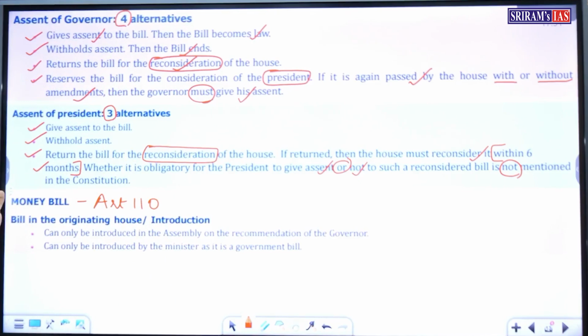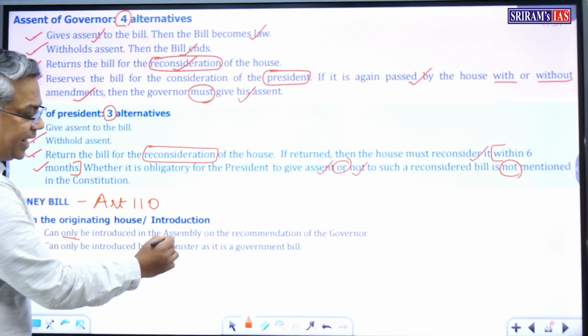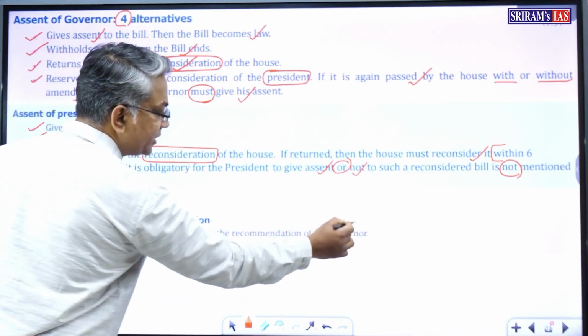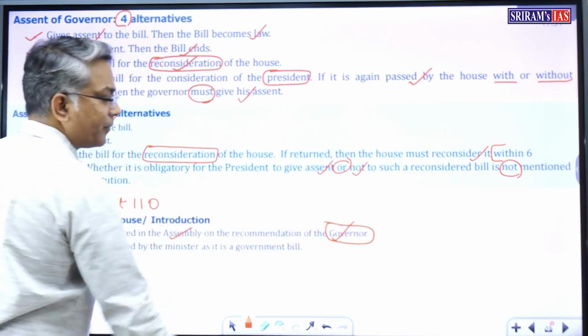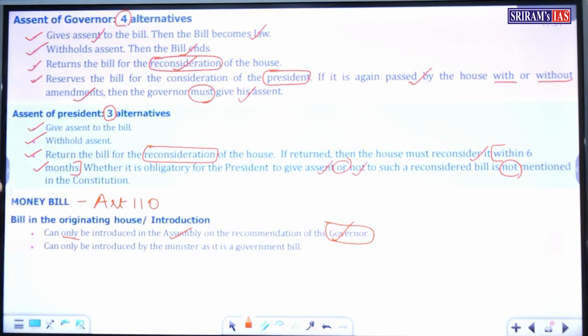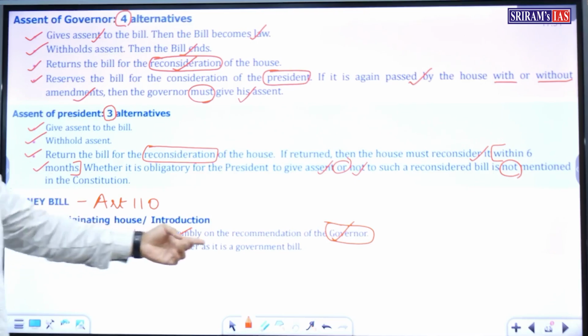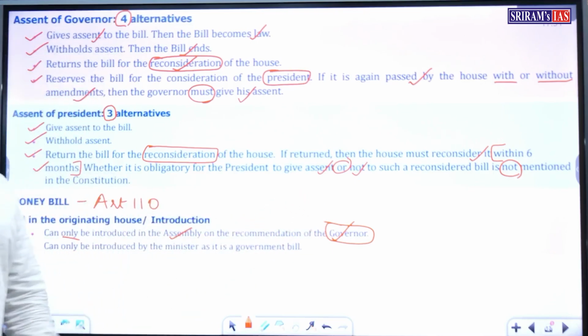In which house can a money bill originate? Whether it can originate in the Legislative Assembly or Legislative Council or both. A money bill can only be introduced in the Assembly, on the recommendation of the Governor, unlike the ordinary bill which can be introduced in either house and where prior recommendation of the Governor is not required.